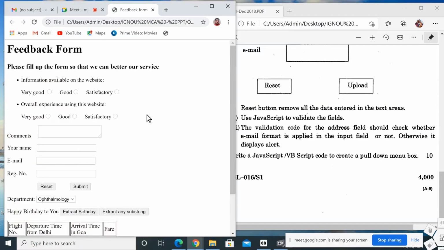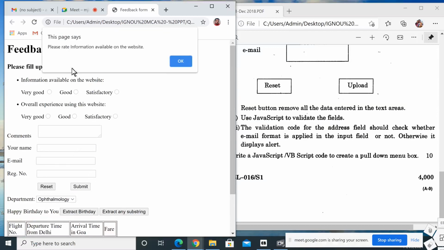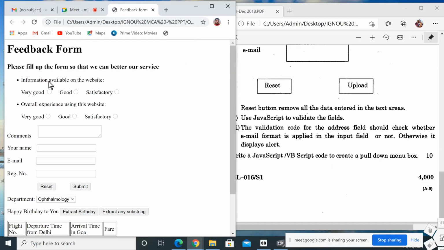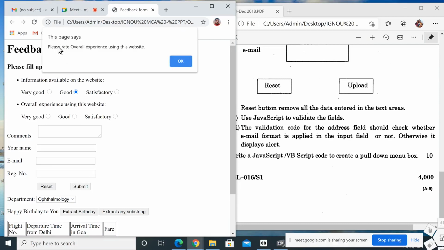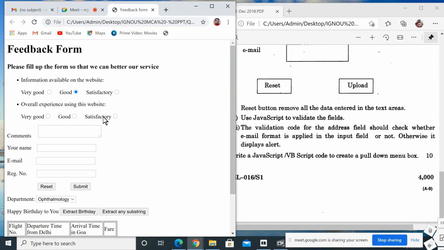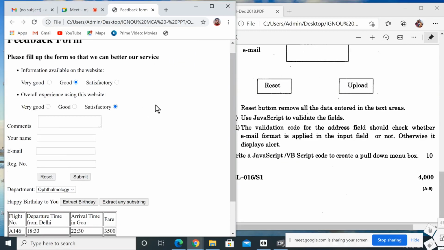Okay. First we are submitting the form by clicking the submit button. It will check: please rate information available on the website. Here we want to rate, and I gave good. Then I try to submit. It displays the message: please rate overall experience using this website. I click the OK button and give satisfactory for overall experience.